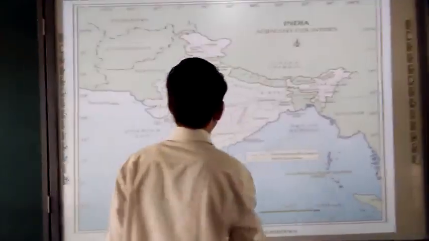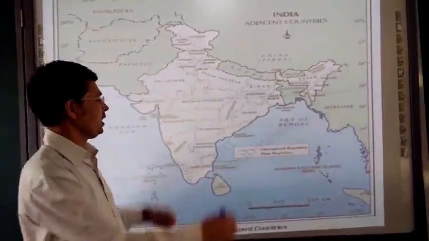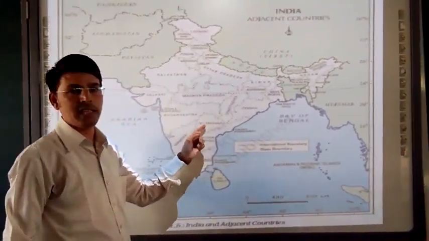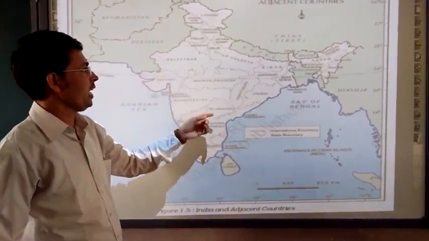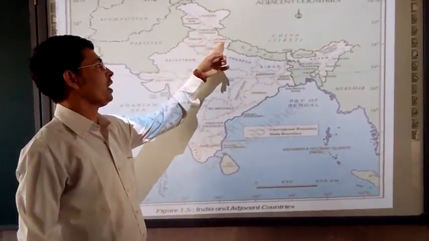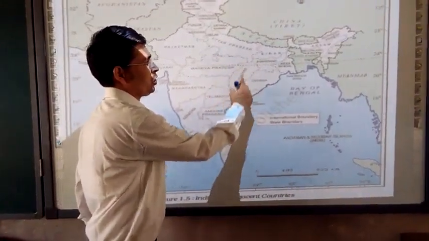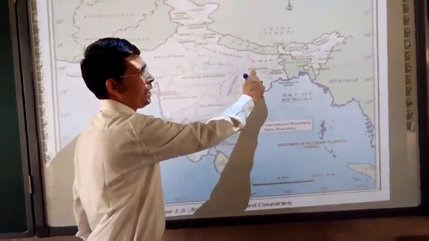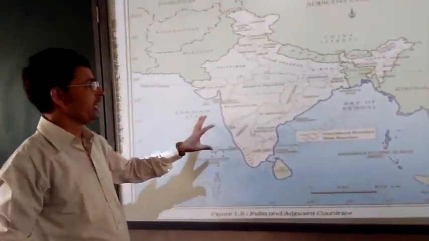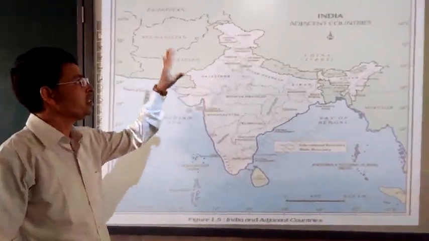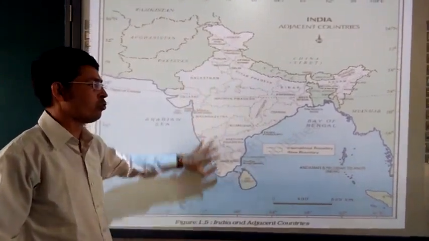Recently new states were formed. The newly formed states we are talking about: Andhra Pradesh was divided and Telangana was formed. Uttar Pradesh was there, so Uttarakhand was formed. Madhya Pradesh was divided and Chhattisgarh was formed. Bihar was divided, then Jharkhand was formed. So this map, the new map, is very important. Please see and go through it.